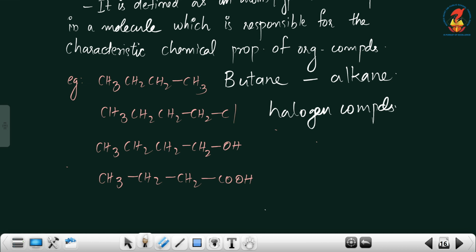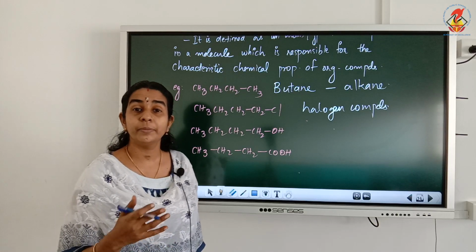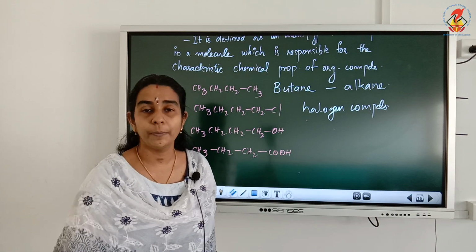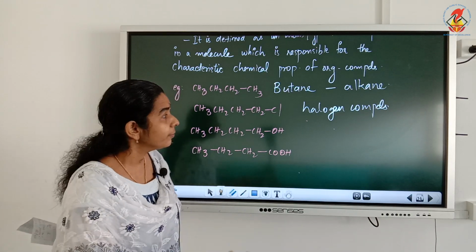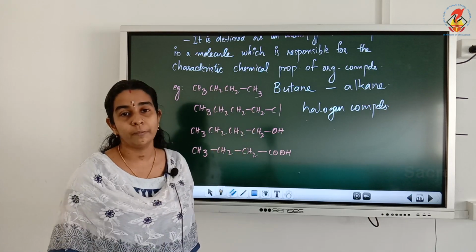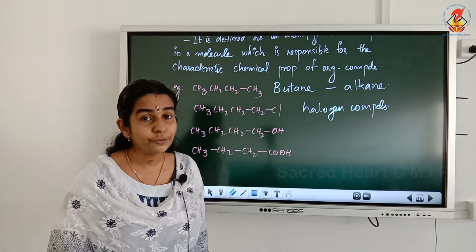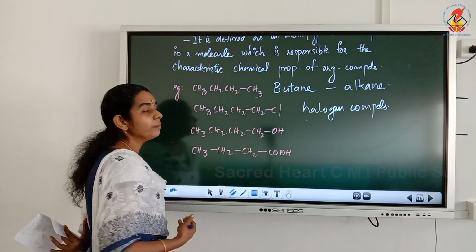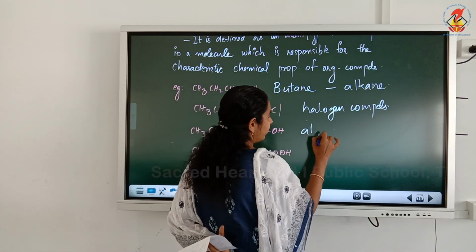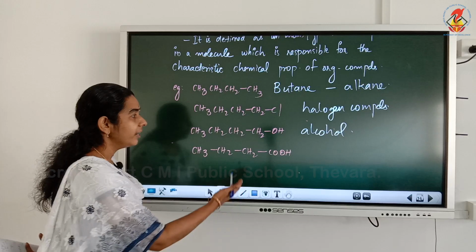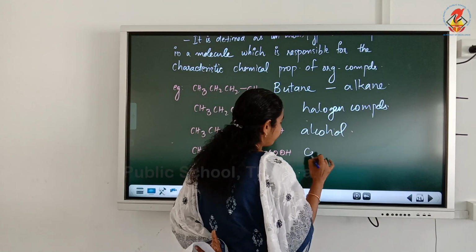Now in the third case, if we replace this hydrogen by one OH group, then they will show some other properties which are entirely different from alkanes and halogen compounds, isn't it? Alcohols have entirely different properties from other functional groups. So such compounds are known as alcohols. If we replace by an OH group, they are called alcohols. Now there are other functional groups like carboxylic acids.